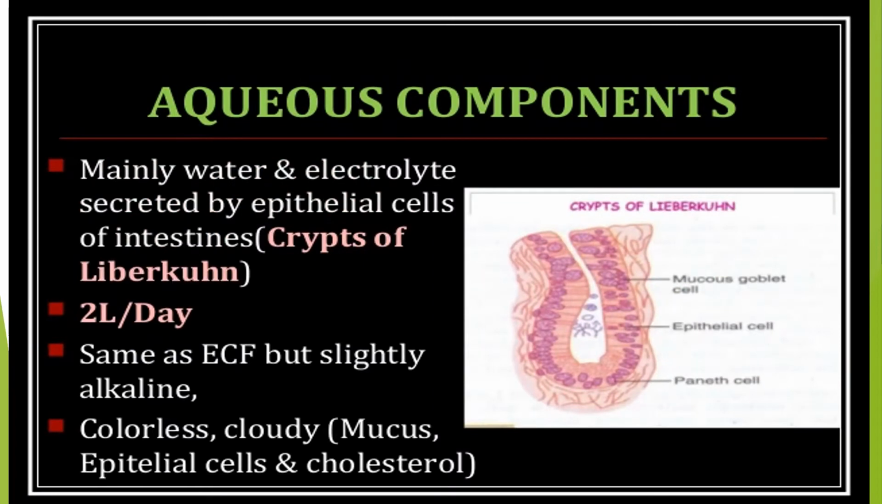Aqueous components, mainly water and electrolytes, are secreted by epithelial cells of the intestine, the crypts of Lieberkühn. About 2 liters per day, the same as extracellular fluid but slightly alkaline. It is colorless, cloudy, and contains mucous epithelial cells and cholesterol.